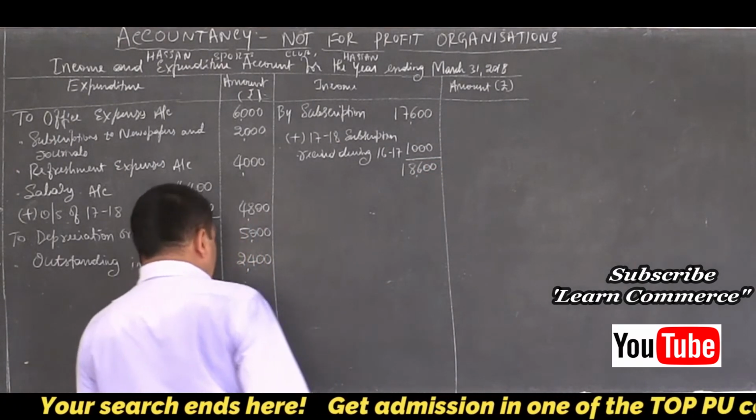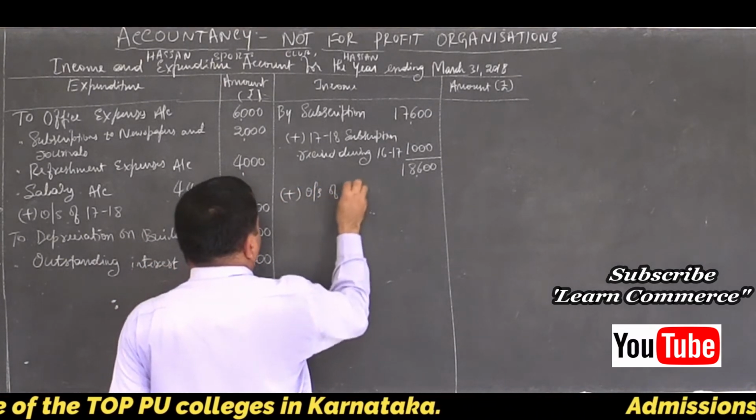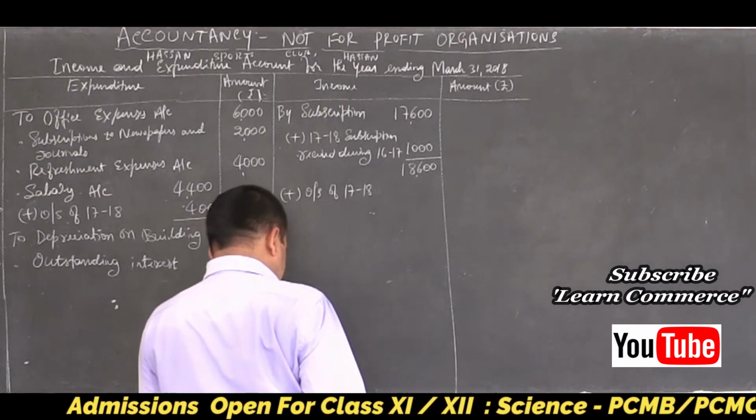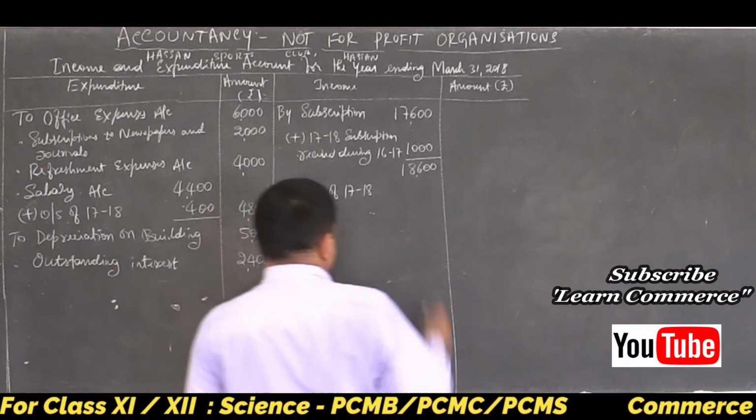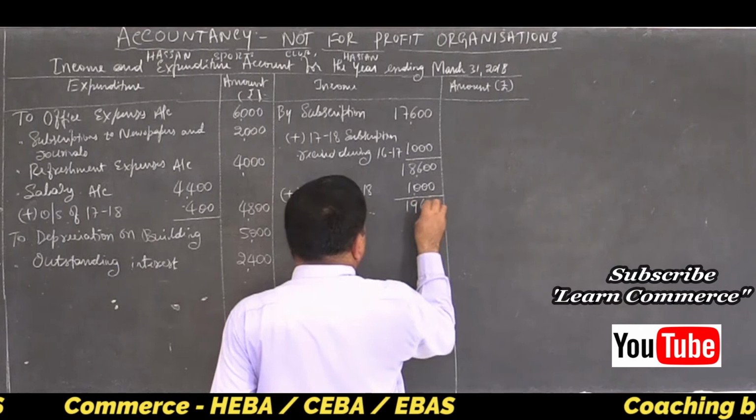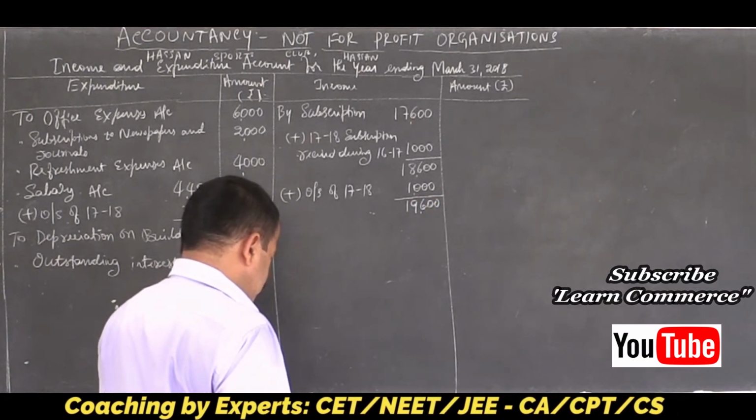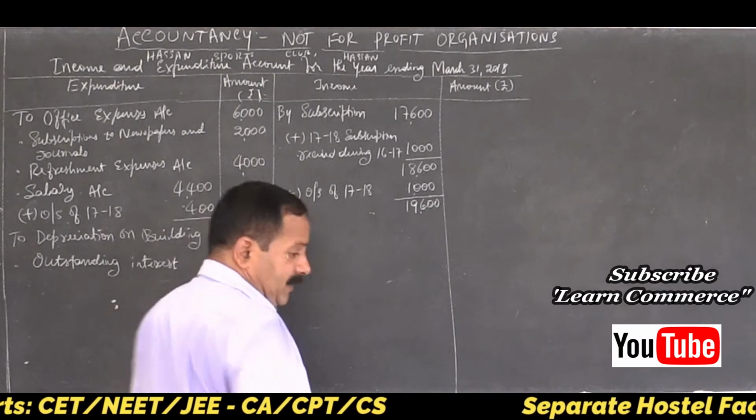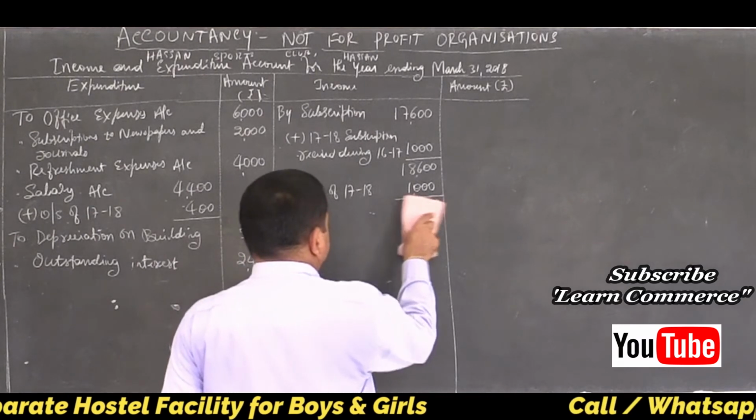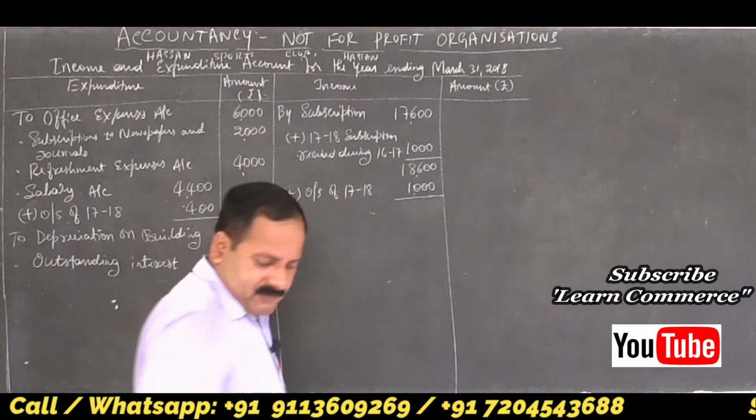Add outstanding of 17-18. How much? 1,000. 19,600. There are no other adjustments, so enter it in outer column. Outer column, 19,600.